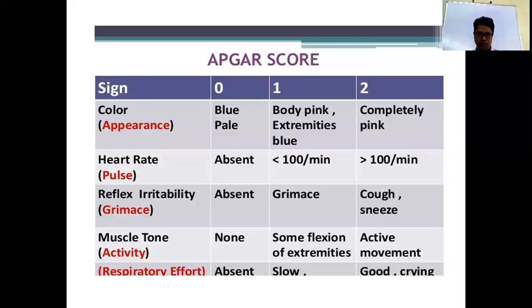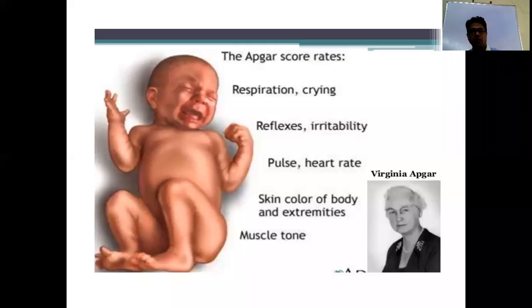You will get 2 mark questions on the Apgar score in your exam. The Apgar components are respiration, crying, reflex irritability, pulse or heart rate, skin color, and muscle tone. These are the objective signs or vital signs we use for the Apgar score.